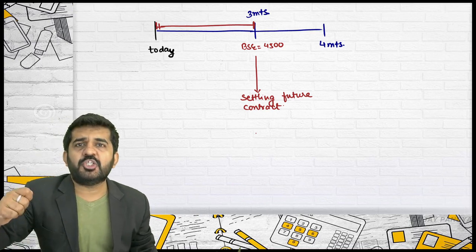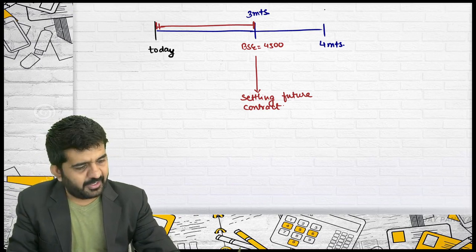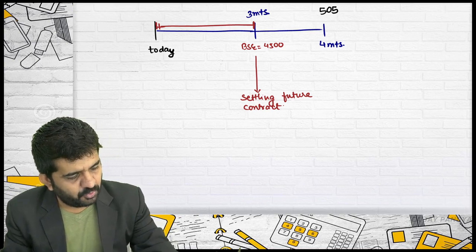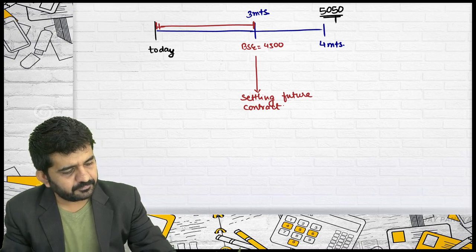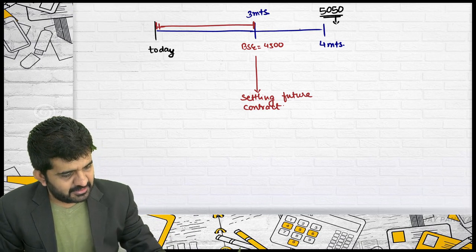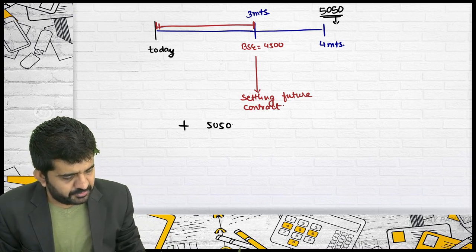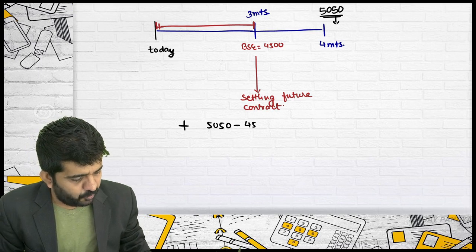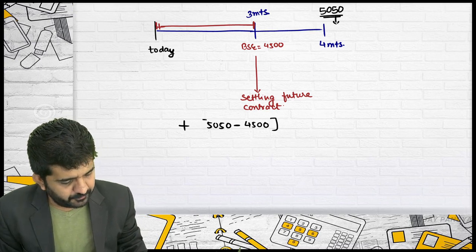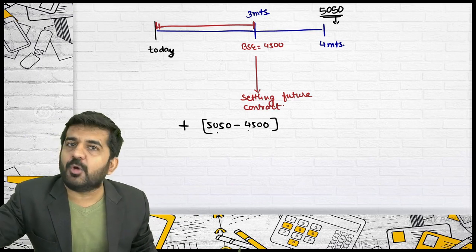So, are you bullish or bearish? You are bearish. At what rate have you entered into the contract? 5050. Market is bearish? Yes. How much bearish? 5050 minus 4500. At this rate you are bearish.